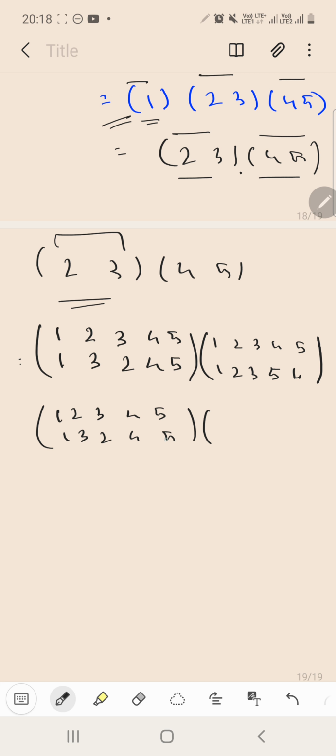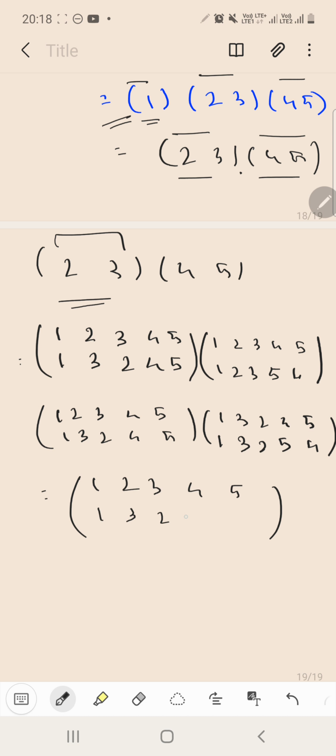So I will bring this lower row here in the upper row. So 1 3 2 4 5. Now see, 1 is replaced with 1, 2 with 2, 3 with 3, 4 with 5, 5 with 4. So then we will be getting this permutation 1 2 3 4 5, 1 3 2 5 4.